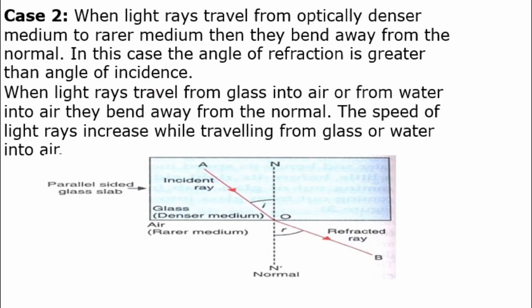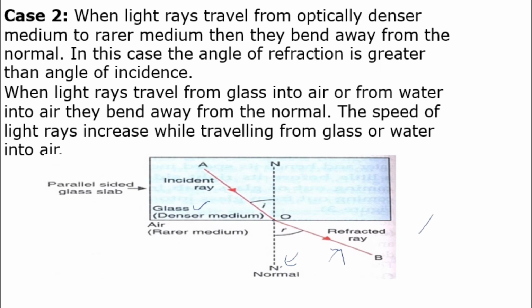The same way, when light is traveling from a denser medium, see, glass is a denser medium, and from glass it is entering into a rarer medium, air. So here, what happens, this is the normal. Normal is a perpendicular line drawn at the point of incidence. So here, instead of moving here, it has to go straight like this, or it can move in this direction. But instead of moving like this, it moves away from the normal. It is moving away from the normal. So that is rule number 2.